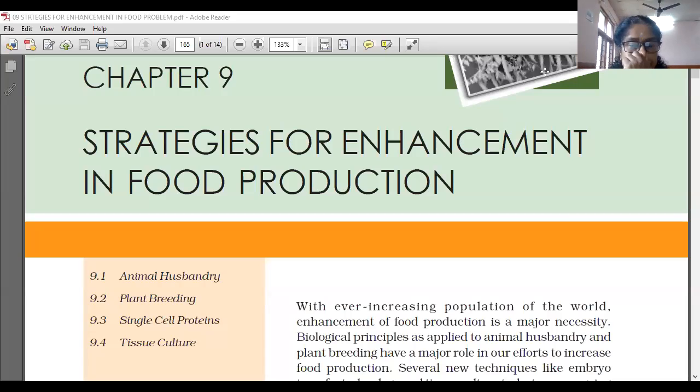With the ever increasing population of the world, the population is increasing every day, and along with that, the production of food is not increasing. With the ever increasing population, enhancement of food production is a major necessity.